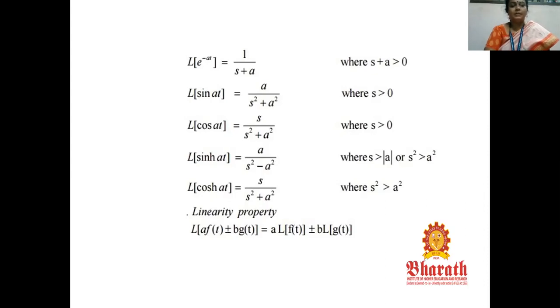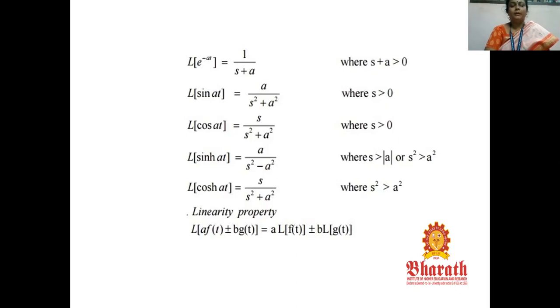Similarly, L of cos at is equal to s by s square plus a square, where s is greater than 0. L of sinh at is equal to a by s square minus a square, here s square is greater than a square. L of cosh at is equal to s by s square minus a square. Similarly, here also s square is greater than a square.